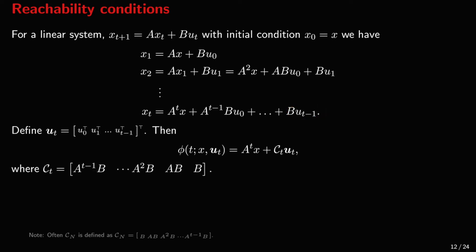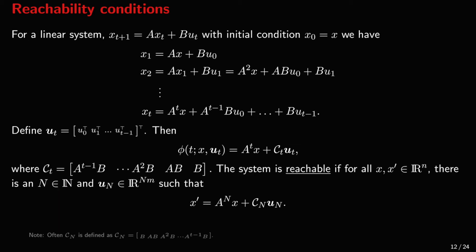We shall now do pretty much what we did in the previous lecture to eliminate the state sequence. We define the vector u boldface subscript t to be all the control actions from time 0 to time t minus 1. Then the state of the system at time t is equal to A to the power t times x plus a matrix C subscript t times the sequence of control actions. This matrix C subscript t is defined here.